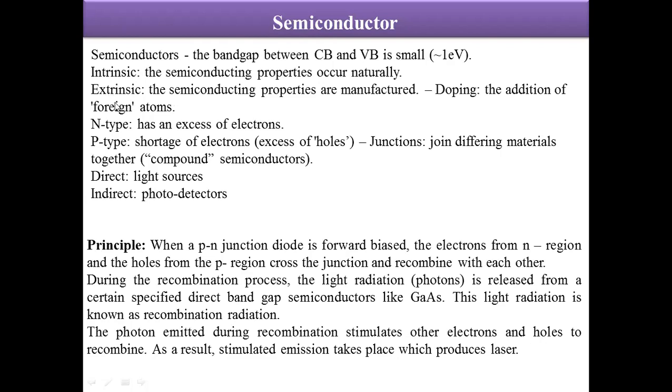And these extrinsic semiconductors are of two types. Number one is the N-type semiconductor, and number two is the P-type semiconductor. N-type semiconductor has electrons as its majority charge carriers, and P-type semiconductor has holes as its majority charge carriers. So there is a shortage of electrons in this P-type semiconductor.